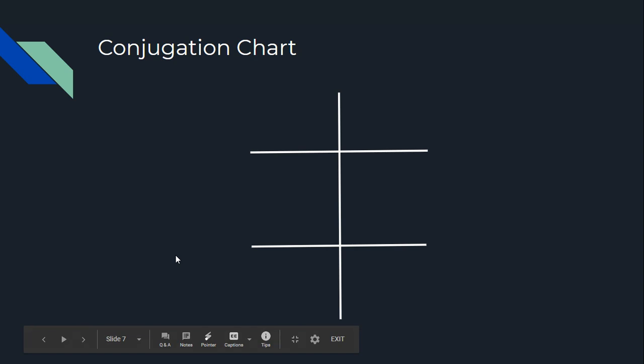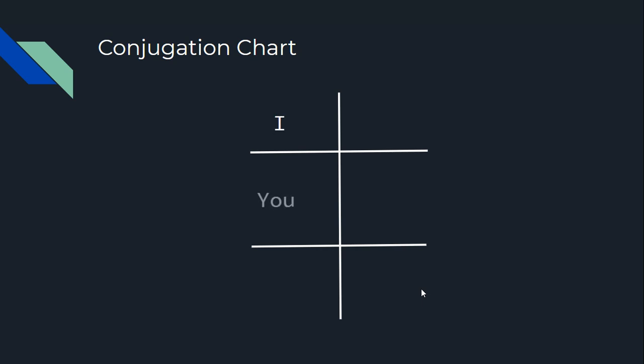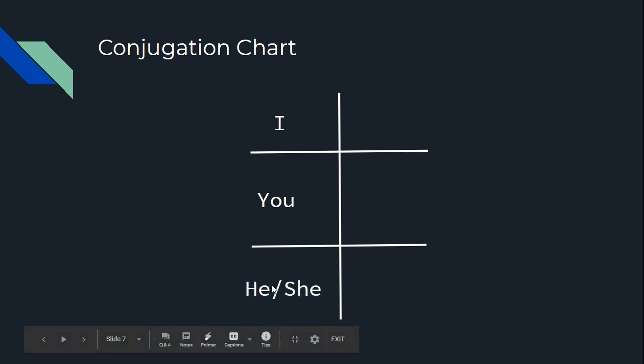We'll see this conjugation chart a lot with our verbs. We usually have 6 different forms of a given verb, and so we use this chart to identify those and separate those based off of the subject. And so this is how we'll do it. In that top left corner, we'll usually put I. We'll put you in the bottom one on the left, or the middle left. He and she, and our you formal will usually go on the bottom left. In English, that would be he, she. We have we on the top right. Middle right, we'll have y'all, very informal. And we have they on the bottom right, or you all.